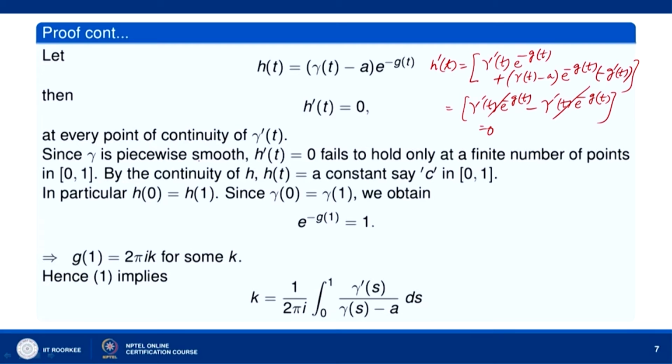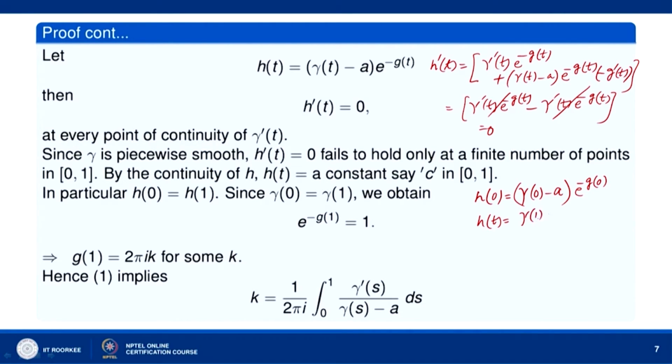Now, since gamma is piecewise smooth, h dash t equal to 0 fails to hold only at a finite number of points in the 0 1 interval. By the continuity of h, therefore, h t is a constant, let us say some constant c, in the interval 0 1. In particular, we can say that h 0 is the same as h 1. Now, h 0 is equal to gamma 0 minus a times e to the power minus g 0.